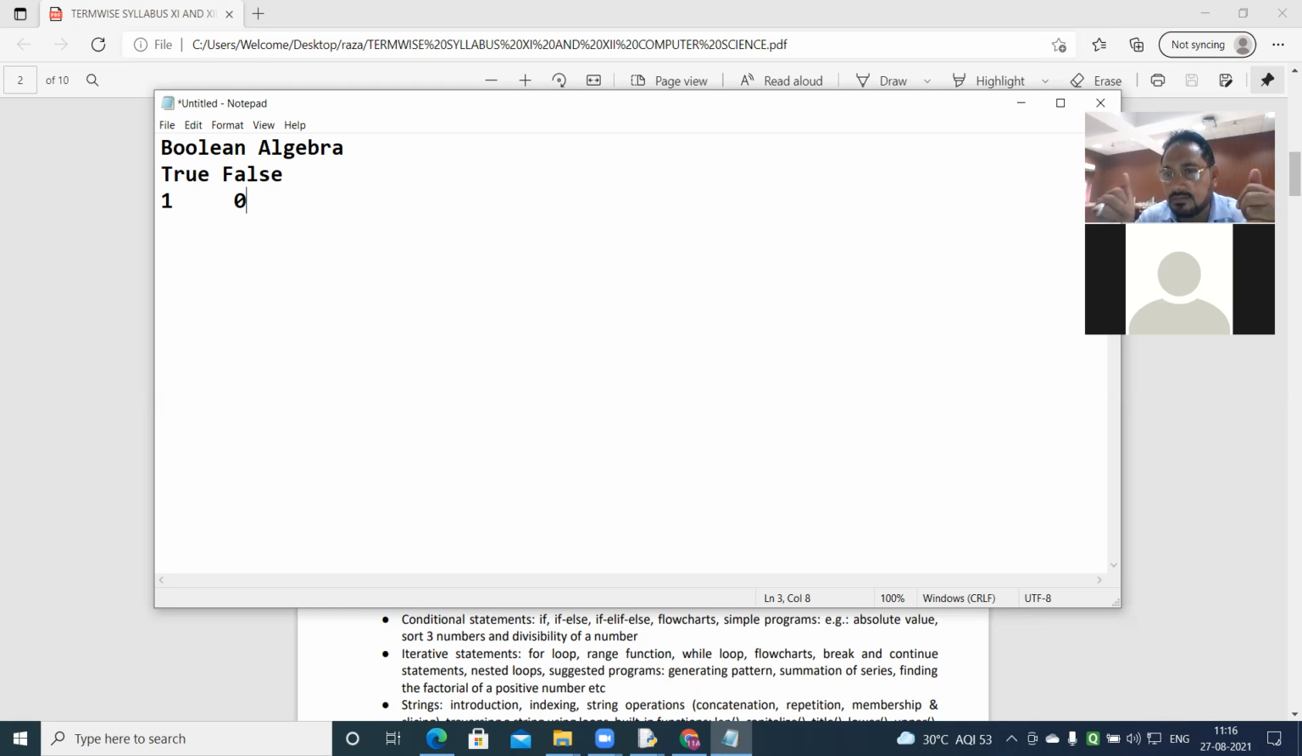Point is clear? In Boolean algebra, only these two things. A variable will also take two values. Either as a quantity or a constant, it is true or false. Expression result is always true or false, 0 or 1. Point is clear to you?